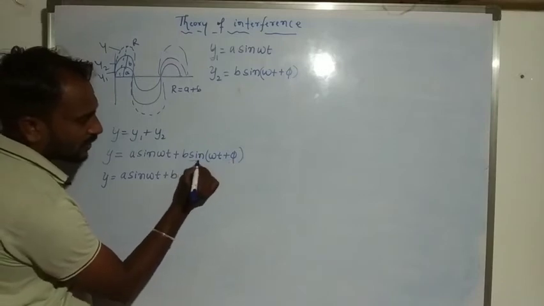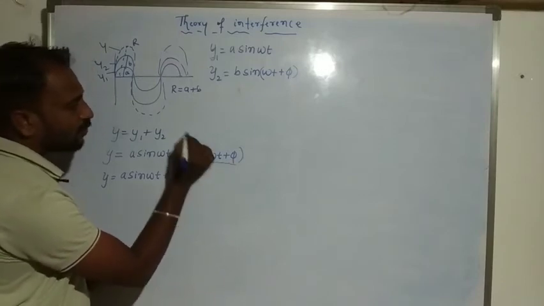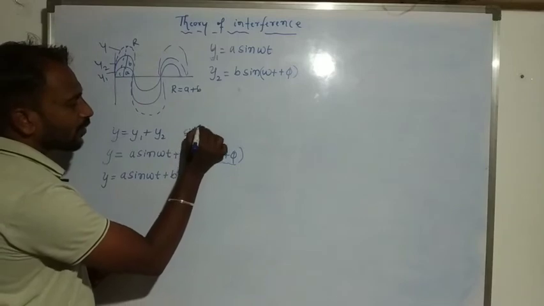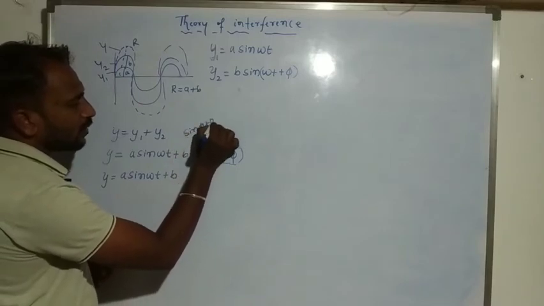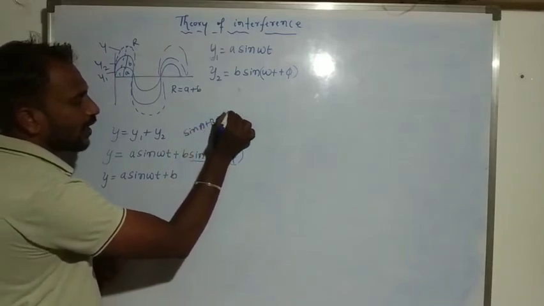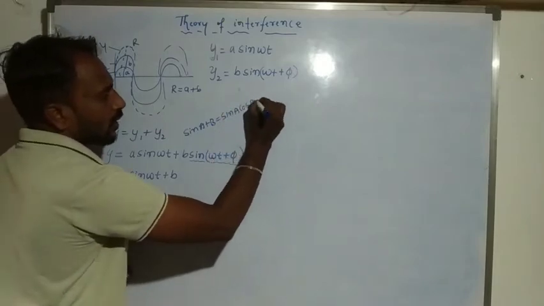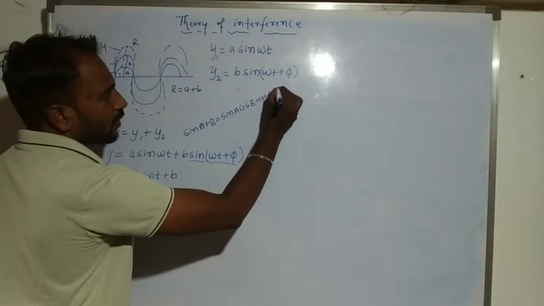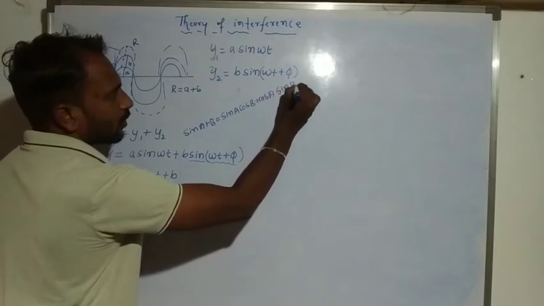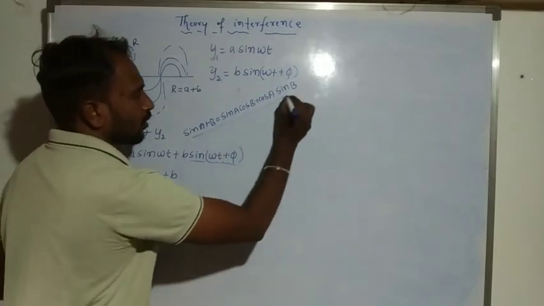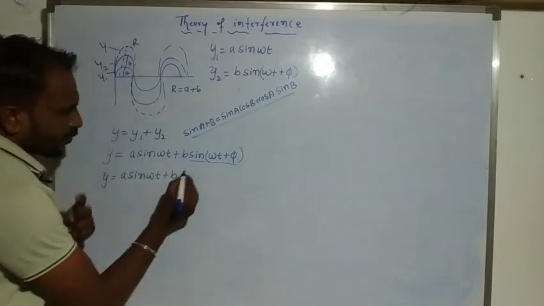Sin(a plus b) is equal to sin a cos b plus cos a sin b. You already know this trigonometric formula.